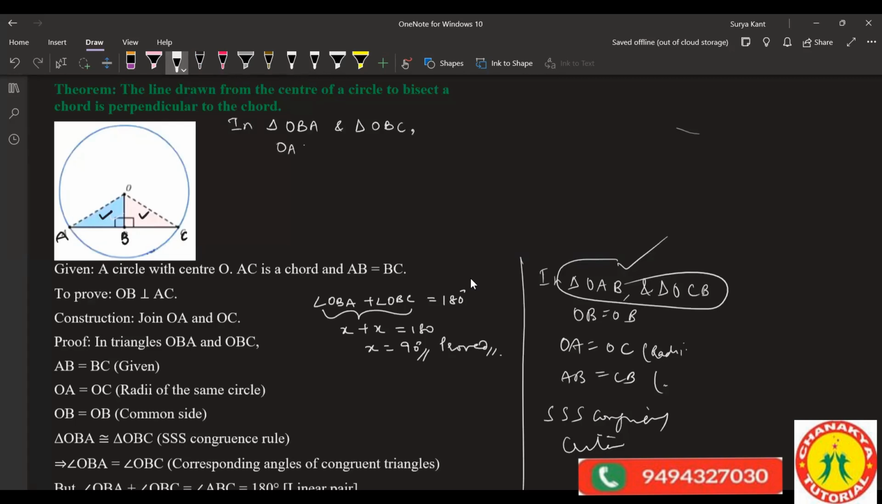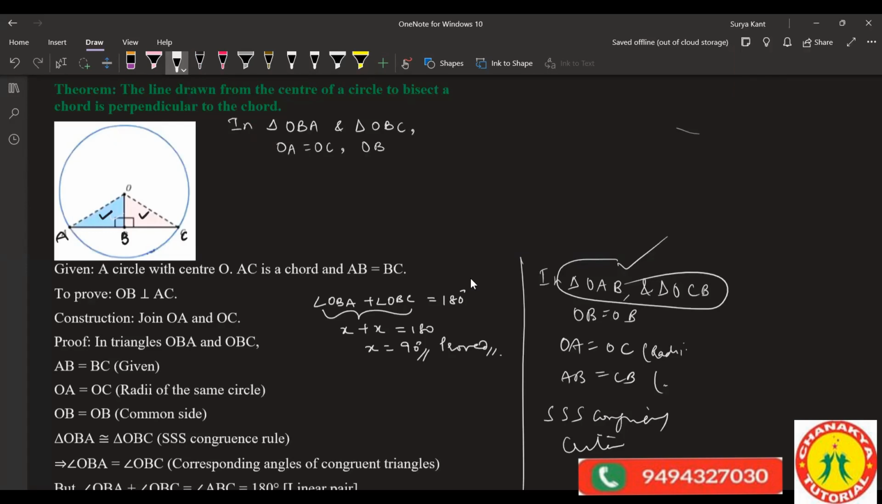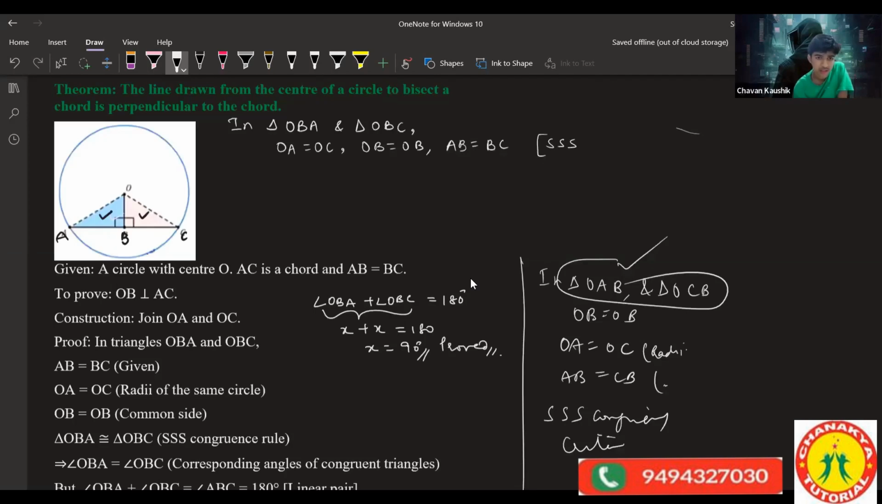So if two triangles are congruent, we can write here triangle OBA is congruent to triangle OBC. So now we can write by SSS, like angle OBA is equal to angle OBC, which is equal to x.